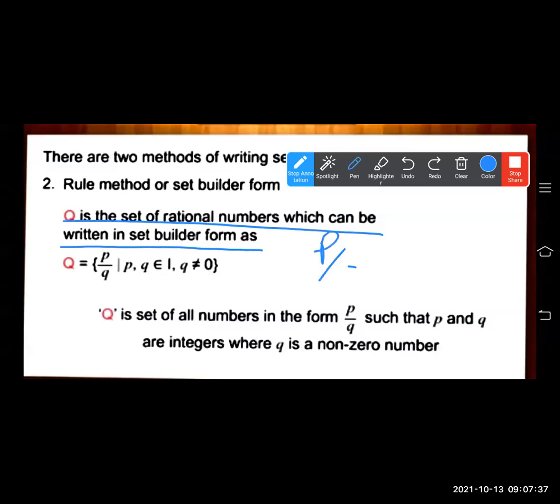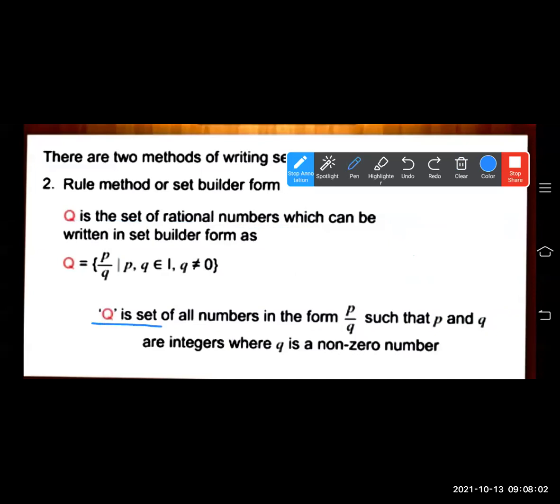P upon Q. We write rational numbers in the form of P upon Q, where P, Q belong to integers and Q is not equal to 0. Q should not be equal to 0, then only it will be a rational number. Otherwise, it will become an infinite number. If the denominator Q is equal to 0, we will say this is an infinite number, or the number is not defined.